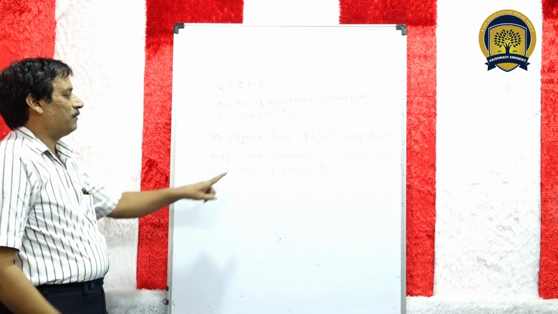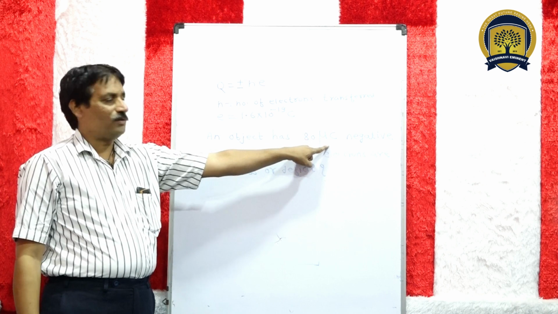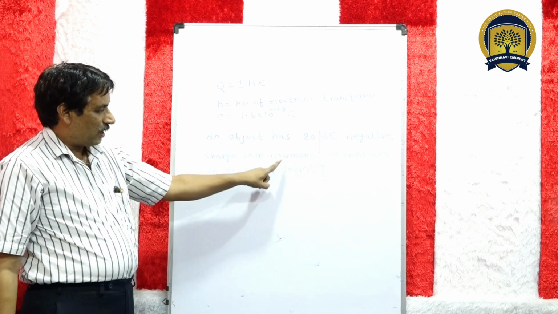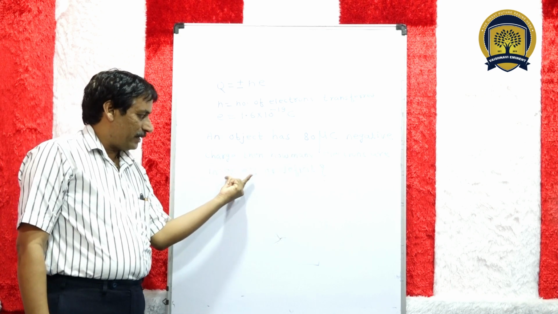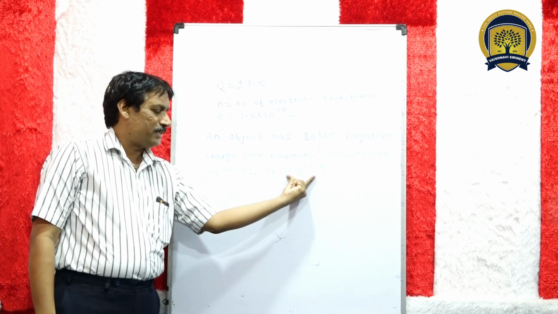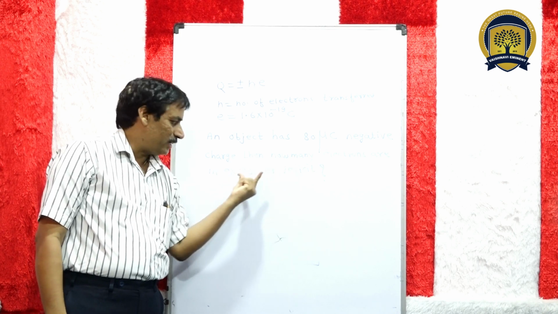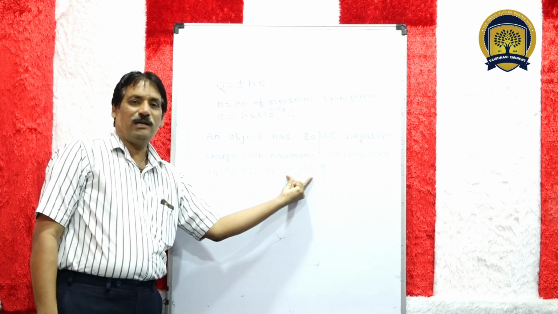The question is, an object having 80 microcoulomb negative charge, we have to calculate how many electrons are in excess or deficit. How many electrons are in excess or in deficit.